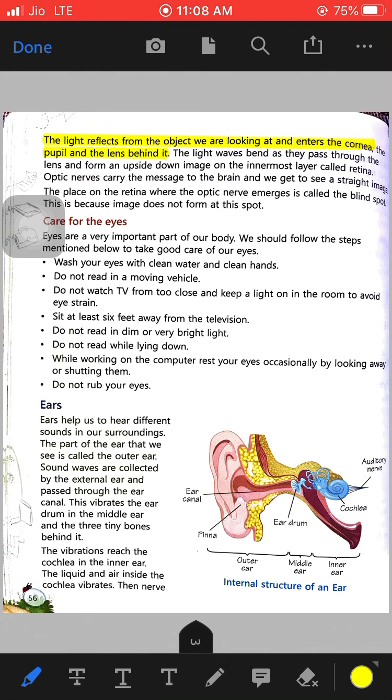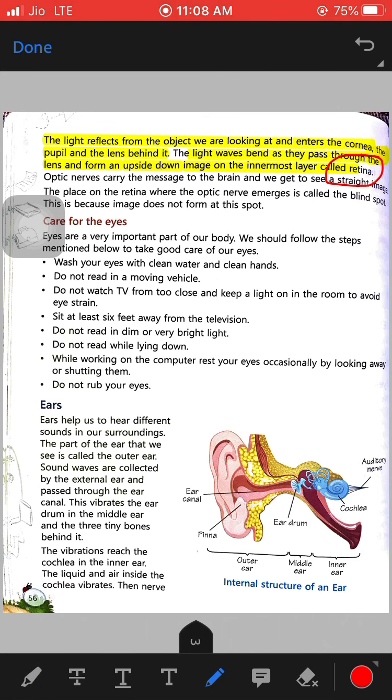Then these light waves bend as they pass through the lens and form an upside down image on the innermost layer called the retina. Your head will be at the bottom and your legs will be at the top. So the image is formed at the retina.